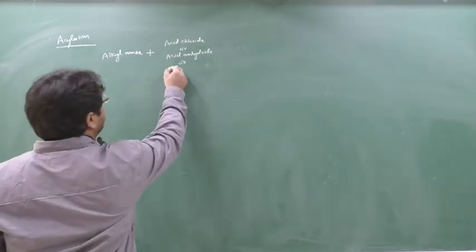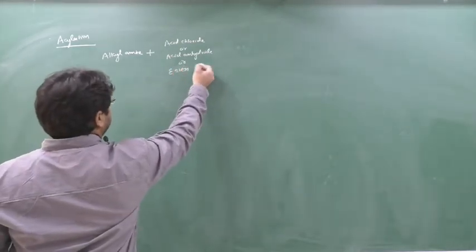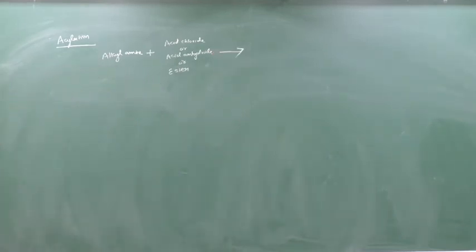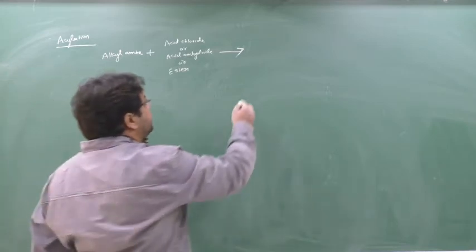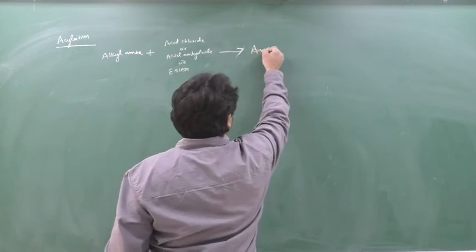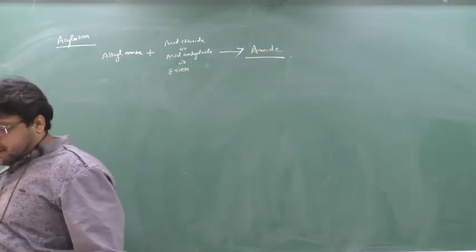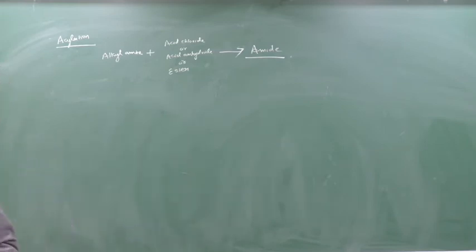In short, a carbonyl group. So either the alkylamine reacts with acid chloride, or acid anhydride, or ester. You react with any one, and they will form one compound, that is amide. We are going to see two examples based on this.